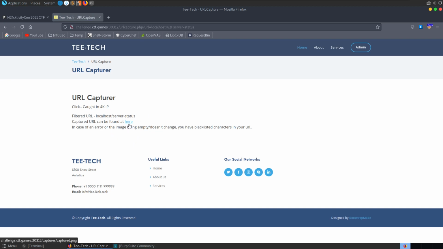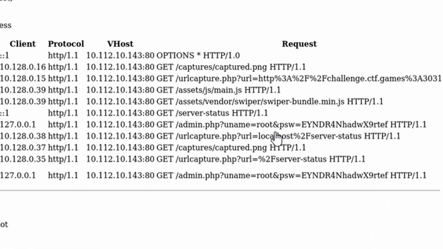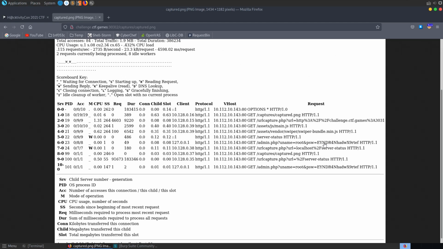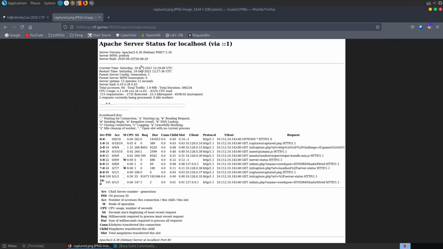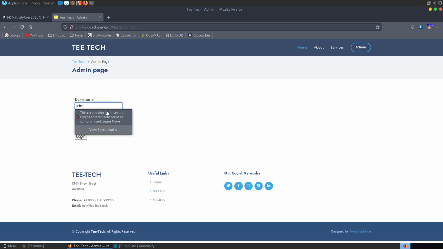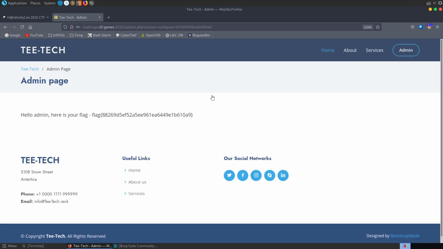It does, so we'll try and open up this captured URL. And this basically gives us a screenshot which we can start to look through for some of the information here, and we'll see that there is a GET request to admin.php with the username root and then this password here. So we basically just need to type out this password or this URL, and then we can go and try and visit it. So I've got a copy of that password. Let's go to the admin page, and the username is root, and the password is the one that I've just copied, and there we have our flag.